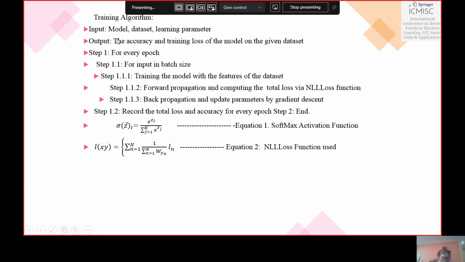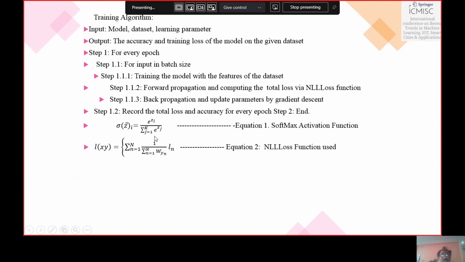This is the algorithm. First we input the model, the dataset, and the learning parameter, and the output is the accuracy and training loss of the model on the given dataset, which is the objective. Step 1, for every epoch, we input the batch size in terms of images and train the model with the features of the dataset. Then we do forward propagation and compute the total loss via the NLL loss function. Then we do back propagation and update parameters by gradient descent values. Then we record the total loss and accuracy for every epoch. Step 2 ends.